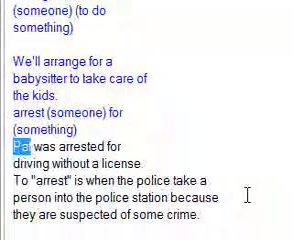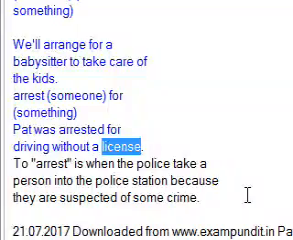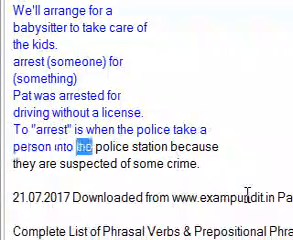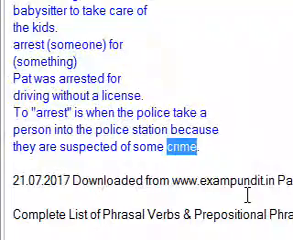Arrest someone for something. Pat was arrested for driving without a license. To arrest is when the police take a person into the police station because they are suspected of some crime.